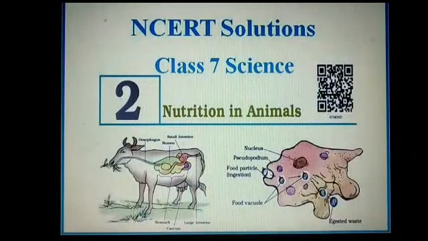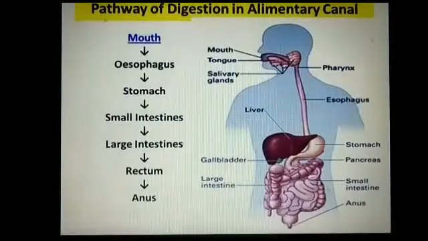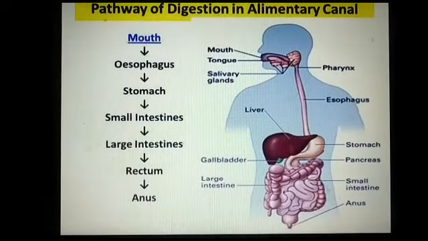Hello student, today we are going to continue our second chapter, Nutrition in Animal. In my previous video, we discussed the pathway of digestion in the alimentary canal. All the students have learned this pathway. This pathway starts from the mouth, then esophagus, then stomach, small intestine, large intestine, rectum and anus.